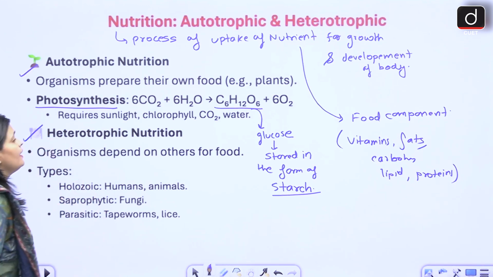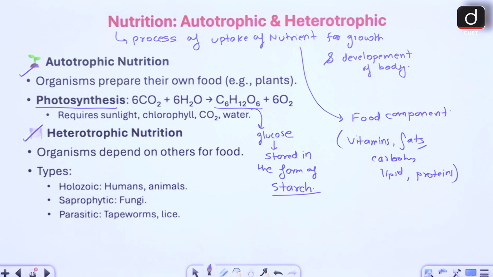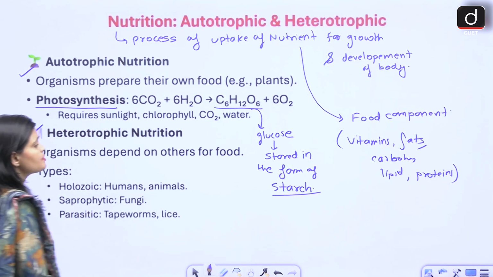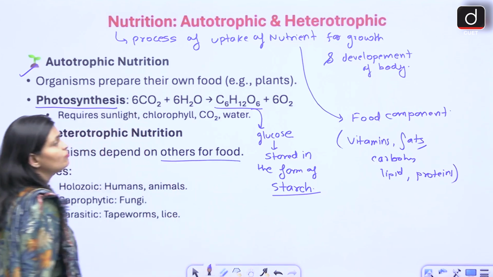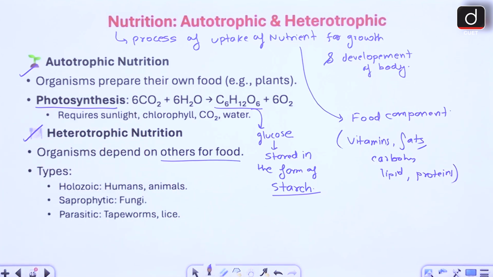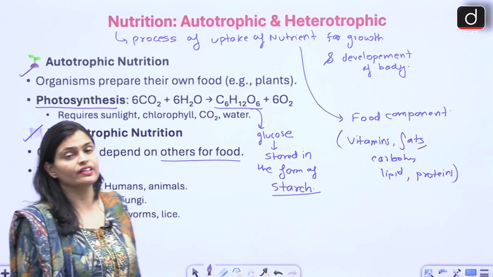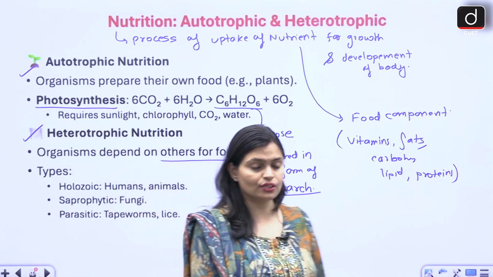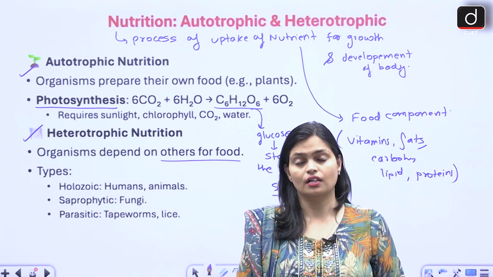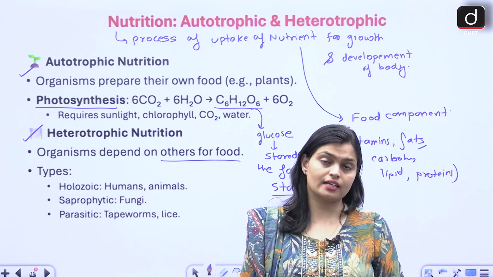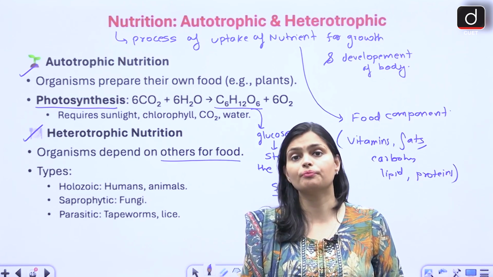Then heterotrophic mode of nutrition. So guys, in the heterotrophic mode of nutrition, the organism depends on others for food. Okay. Now we have different types of heterotrophic nutrition like holozoic, saprotrophic and parasitic. Under the heterotrophic, we have different modes: the organism may be parasitic, saprophytic, or show the holozoic mode of nutrition.